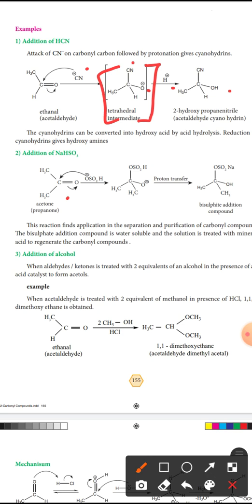The H plus ion cannot react; only HSO3 minus reacts with the carbon and connects to it. Next, proton transfer. In this reaction itself, the proton is transferred: this hydrogen will transfer to oxygen.